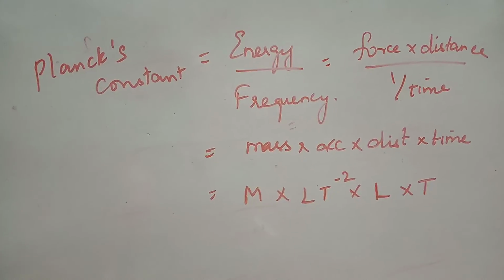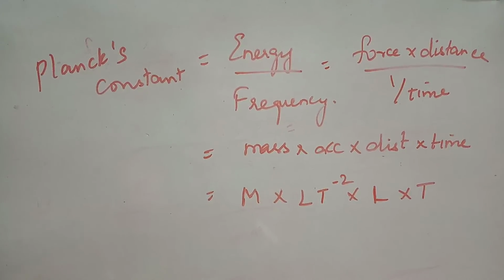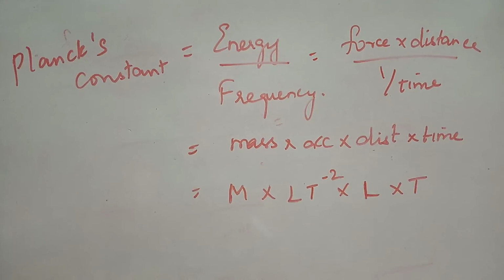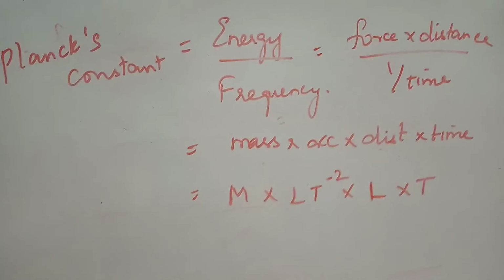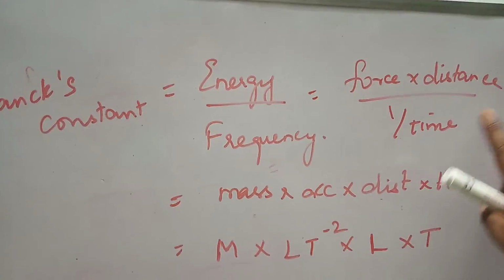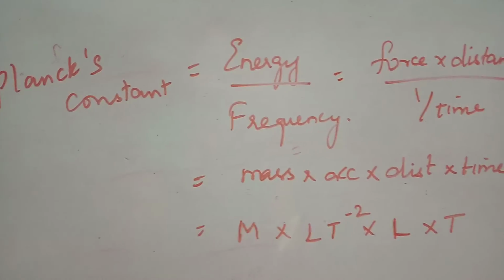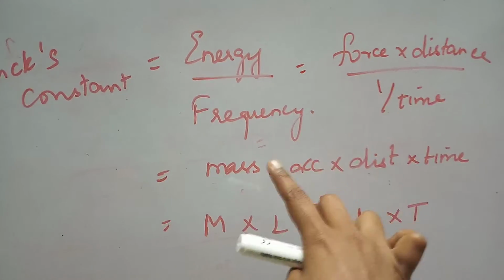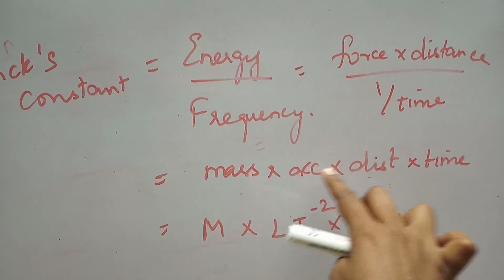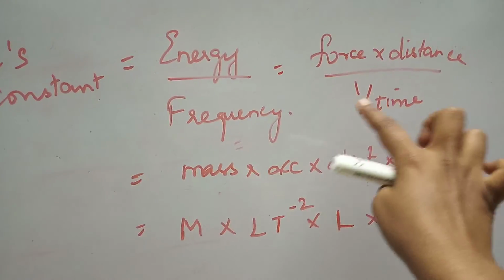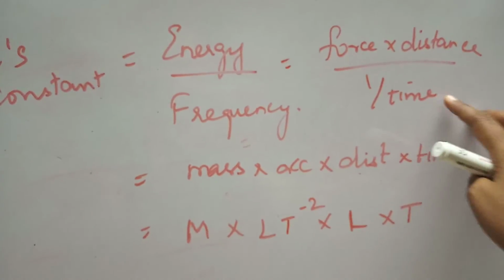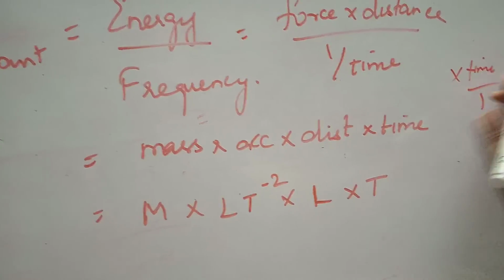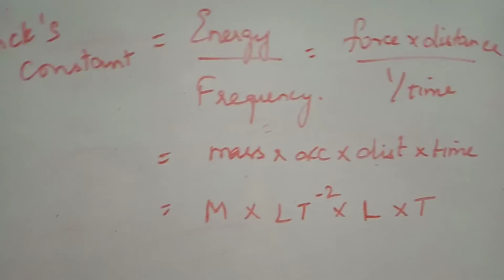So similarly for Planck's constant, the formula is energy by frequency. The formula for energy is again force into distance, and frequency is 1 by time. Distance is a fundamental quantity, time is a fundamental quantity, whereas force is not a fundamental quantity. So replace that as mass into acceleration. So this can be written as, instead of force, mass into acceleration into distance. You have 1 by t in the denominator. When you bring this to the numerator, it becomes inverse, so it becomes time by 1. So this can be written as into time.